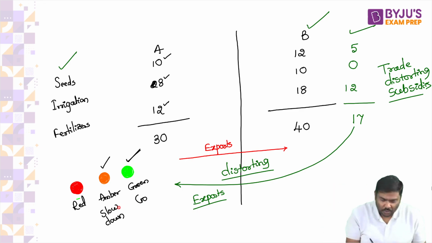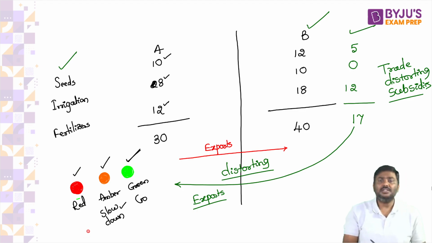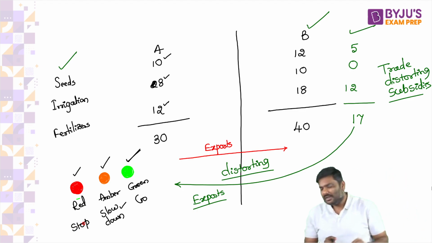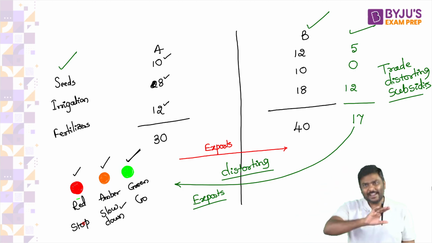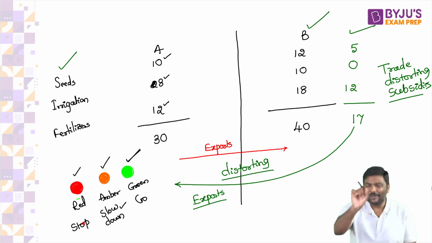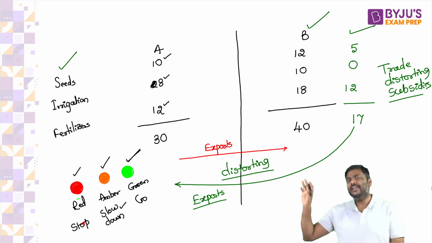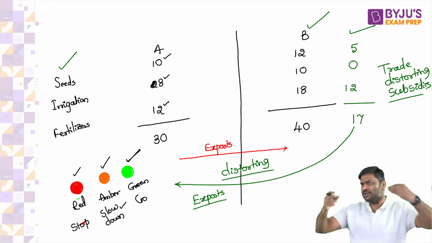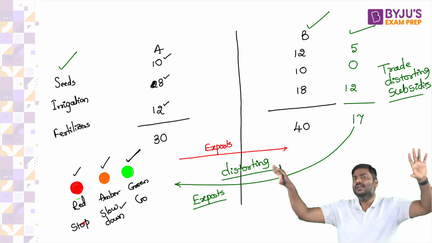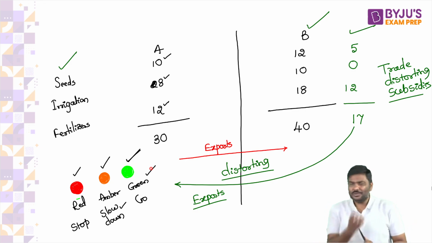But for most of us, including me, we will go much faster when there is amber light. It means we know that next is red. We know that from green it has shifted to amber. Now it will become red. Before it becomes red, dash, Fast and Furious Part 11. Right now you will start shooting. So amber means slow down. But in case of red, stop. What is the meaning of red? Red means stop.